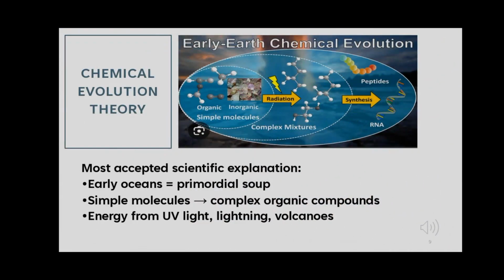The most accepted theory is called the chemical evolution theory. In this theory, the modern scientific explanation of the origin of life was given by Oparin and Haldane. They proposed that life began in an ocean when simple organic molecules gradually became complex, forming the first primitive cell.